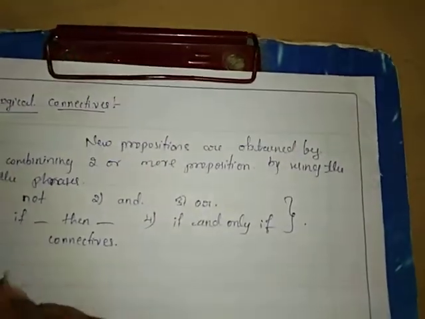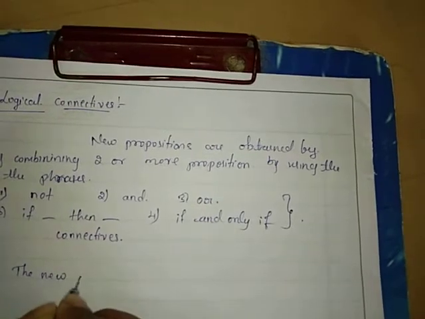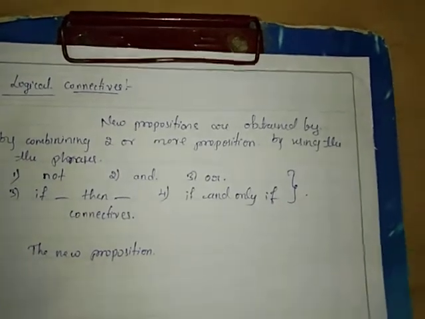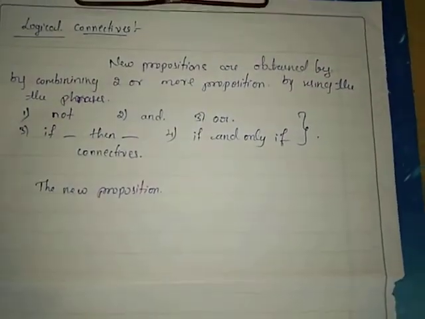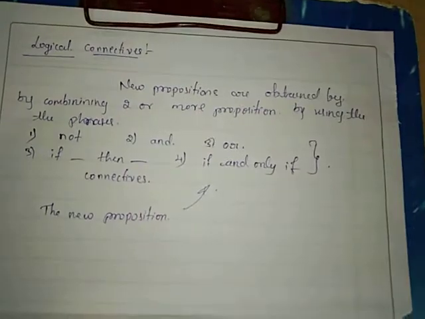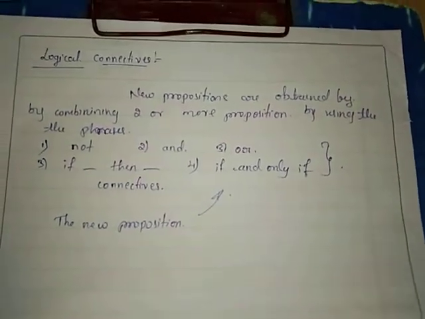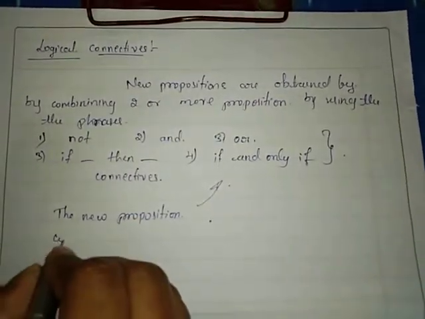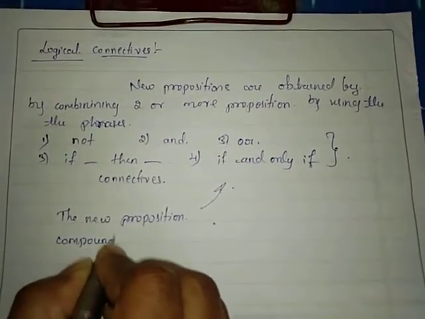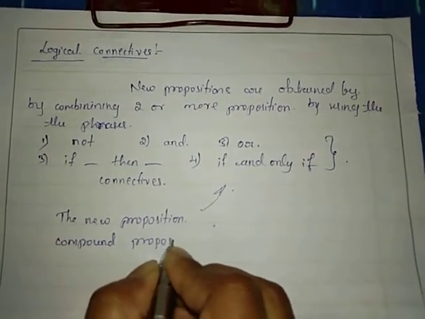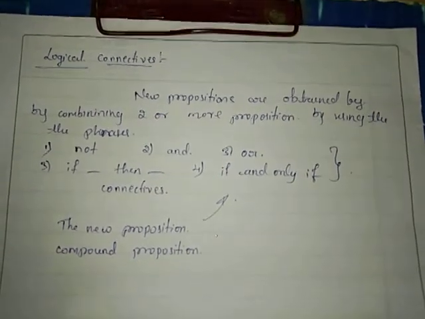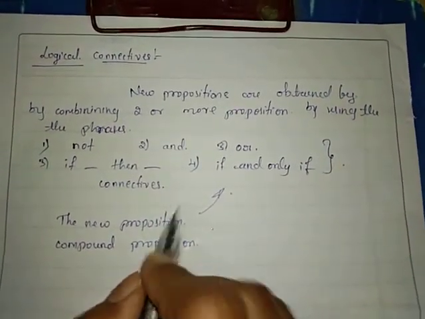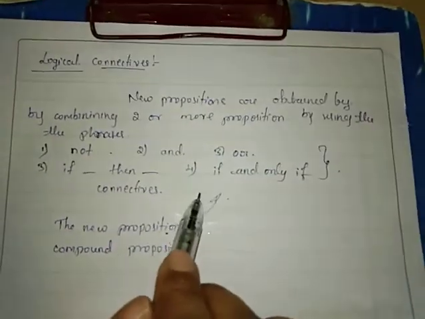So whatever new proposition is obtained by using one or more of these connectives will be called a compound proposition. Compound proposition means a new proposition obtained by using one or more of the connectives.